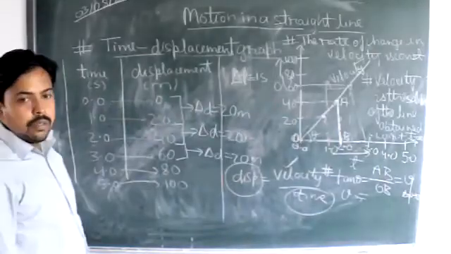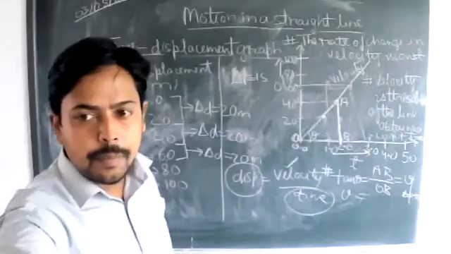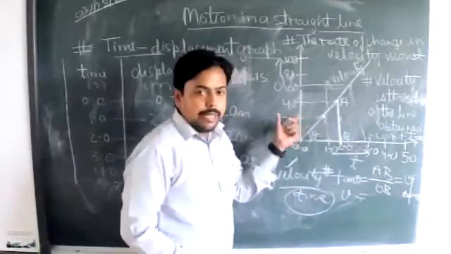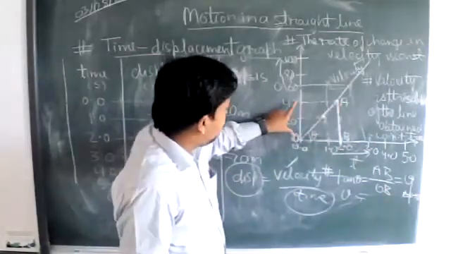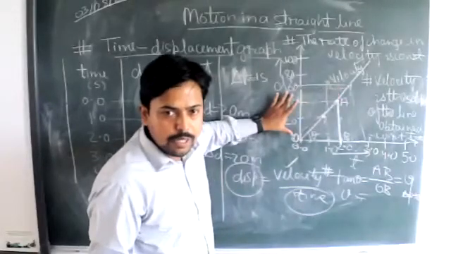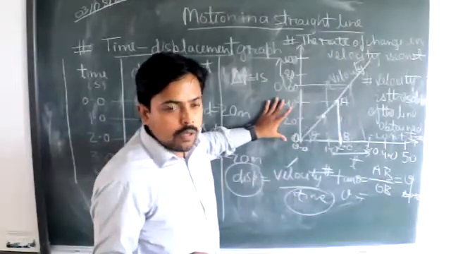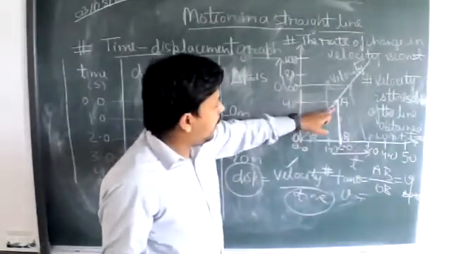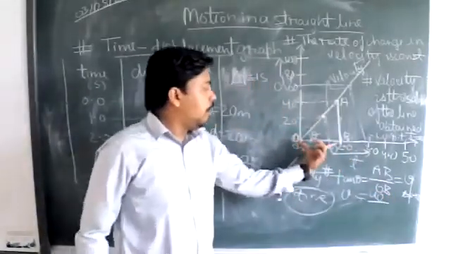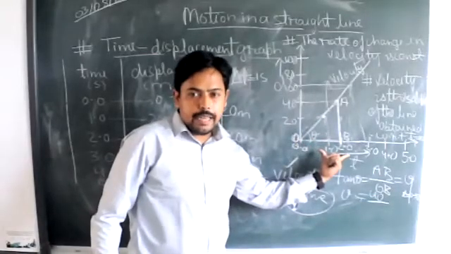AB is how much? AB is 40. Okay, this AB, if we draw a horizontal line like this, then this length will be equal to this. Am I right? Yes. So AB is equal to 40. And what will be OB? OB is how much along this time axis? 0 to 2 seconds.